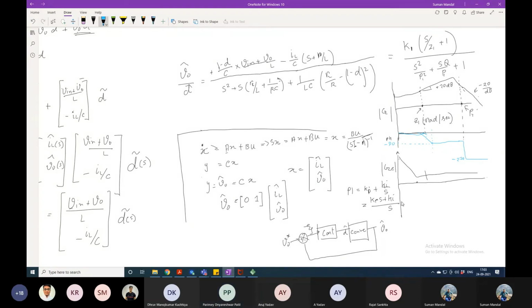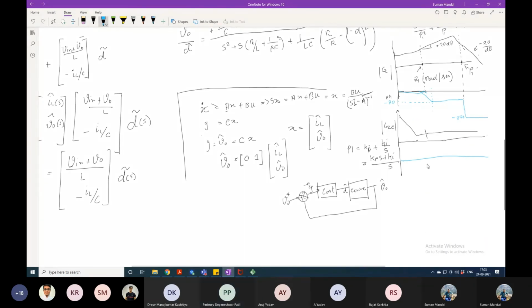And you tell me, what is the phase of this one? It will be minus 90 from the start, and it will go to 0 at the zero. Minus 90 here, and here it is 0. So it will start from here and touch 0. So it is minus 90, this is 0, and after that it will continuously be 0.